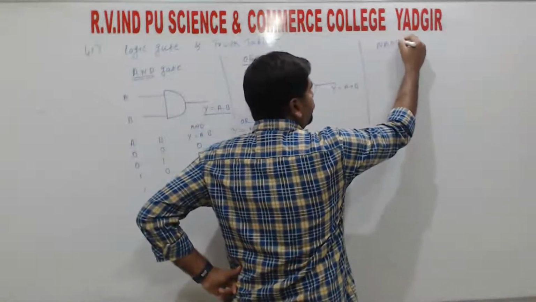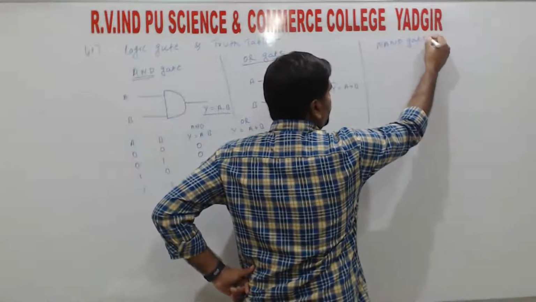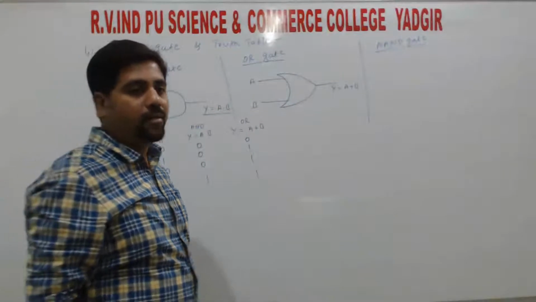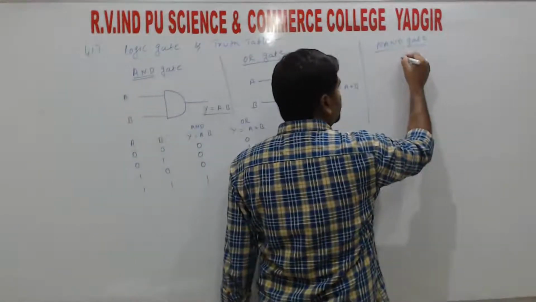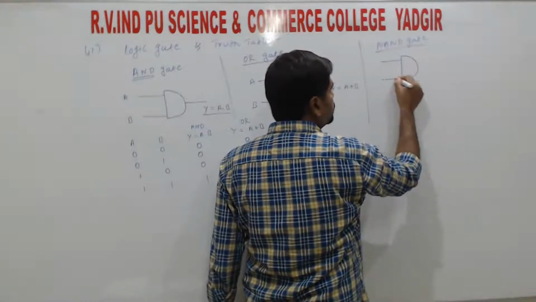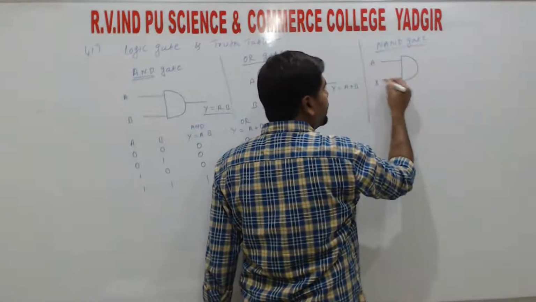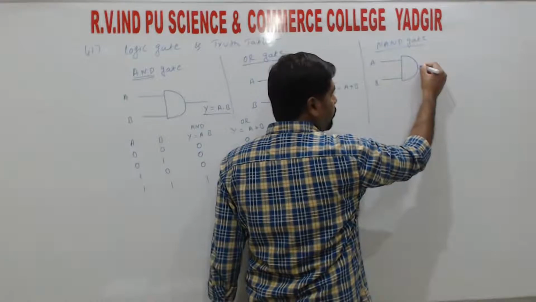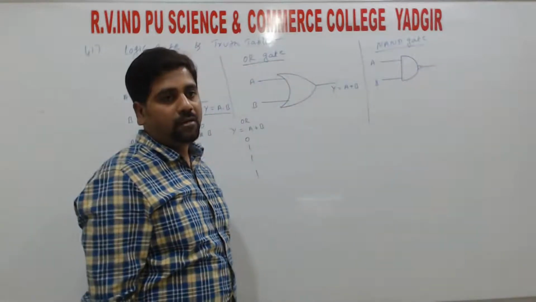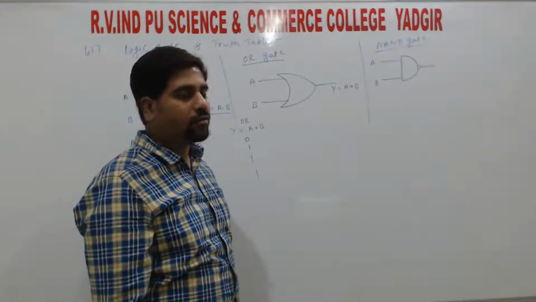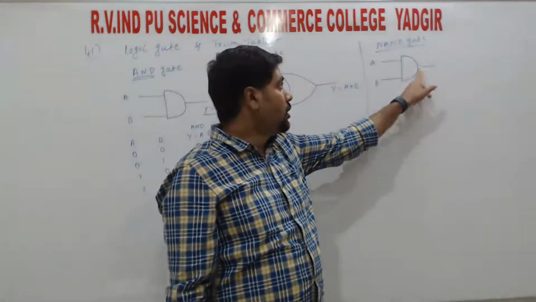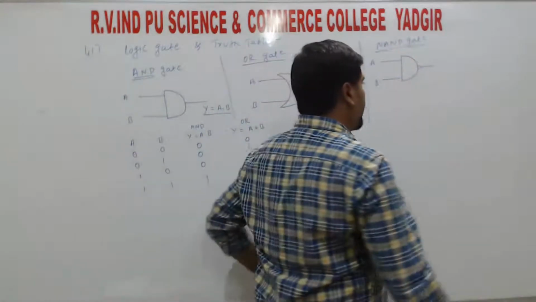NAND gate. If we add a NOT gate to the AND gate, we get the NAND gate. So first we need to draw the AND gate. It has two inputs, A and B. If we add a bubble, a circle, in the front, it behaves as a NAND gate. We add a NOT gate, directly as a bubble, and it behaves as a NAND gate, right?